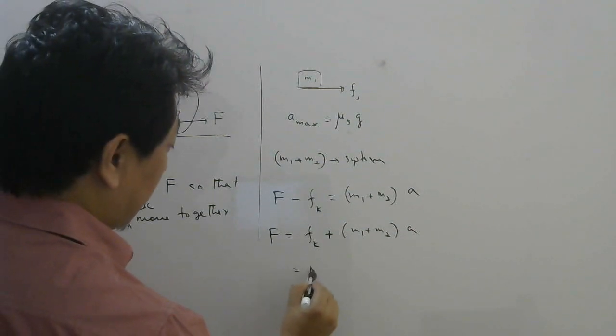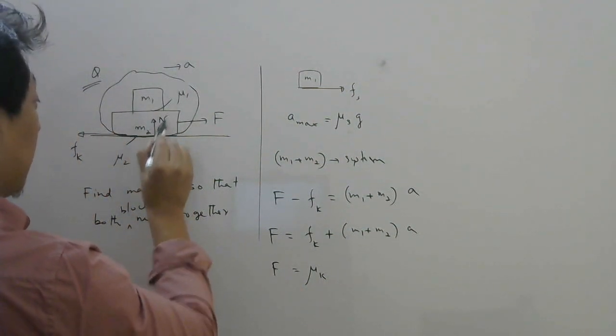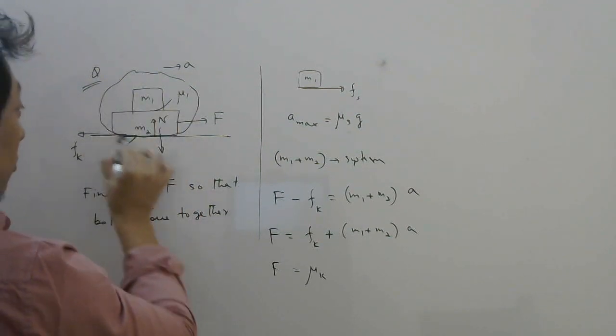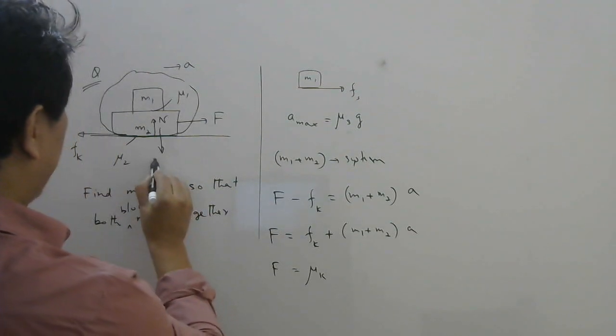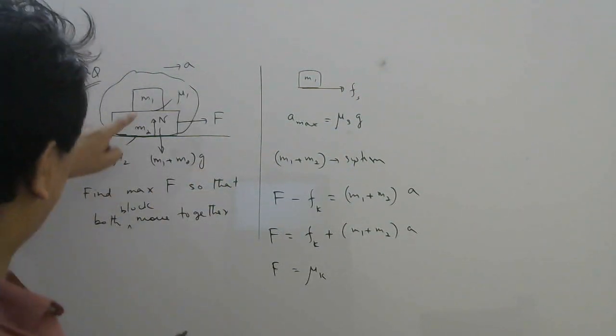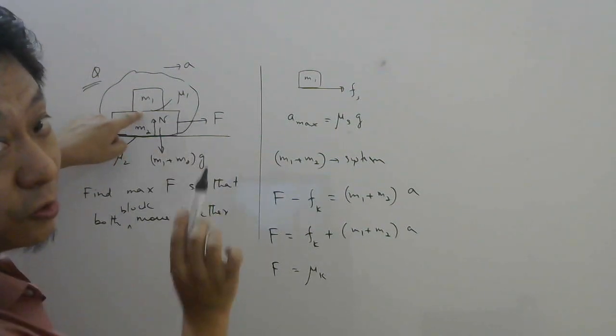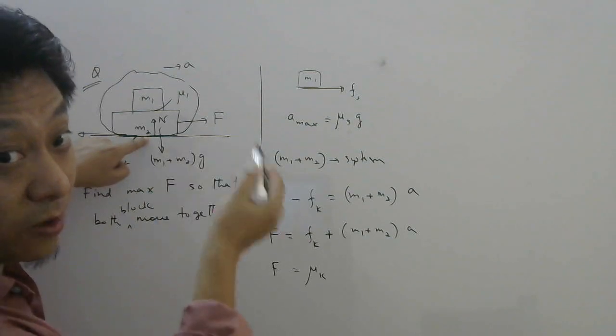Mu k into N. Now N here, remember, if you take the whole thing as a system, N has to balance (m1 plus m2)g. Correct or not? If I want N here, then N here has to balance only m1g. But N here has to balance (m1 plus m2)g.